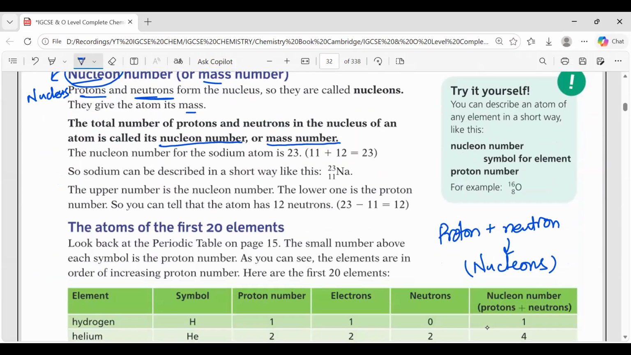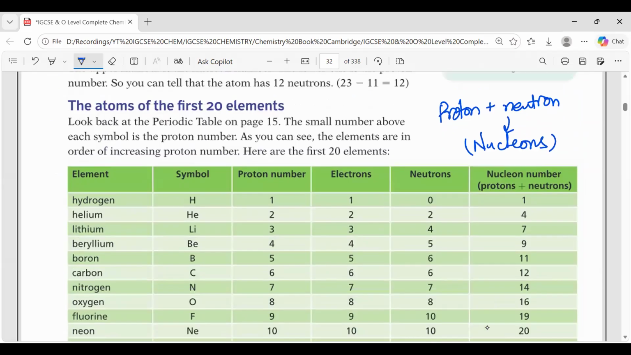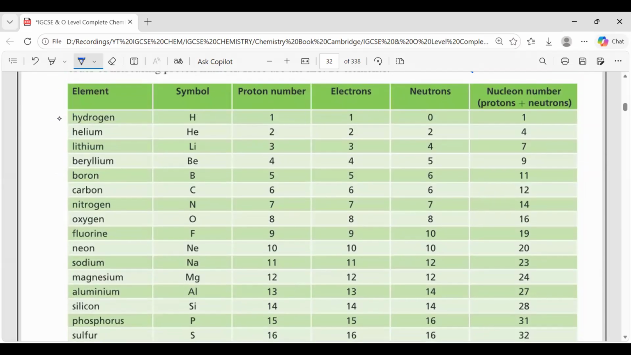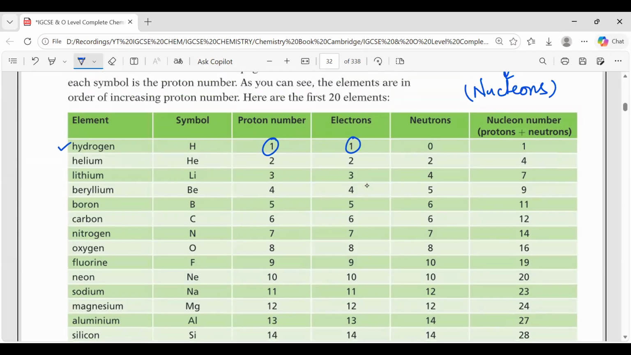Now they have mentioned the atoms of the first 20 elements. If you see this, we will start from hydrogen. The proton number of hydrogen is 1, so how many electrons will there be? It will be 1 electron, but there are 0 neutrons. Now can you tell me what will be the total mass number of hydrogen?